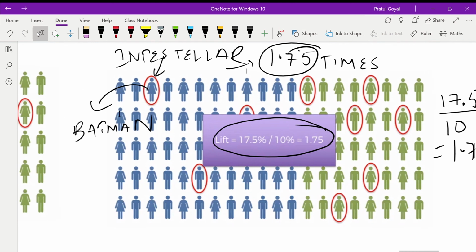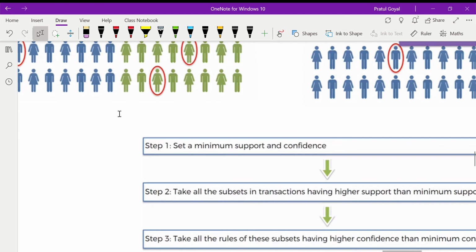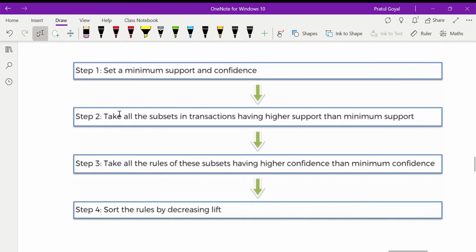Now, guys, we are going to see this algorithm in action, but let us see some steps which are involved. First, we set the minimum support and confidence. We will be finding the support and the confidence, and we will take the subset of transactions having higher support than the minimum support. Then we take all the rules of the subset, like how many potential rules.